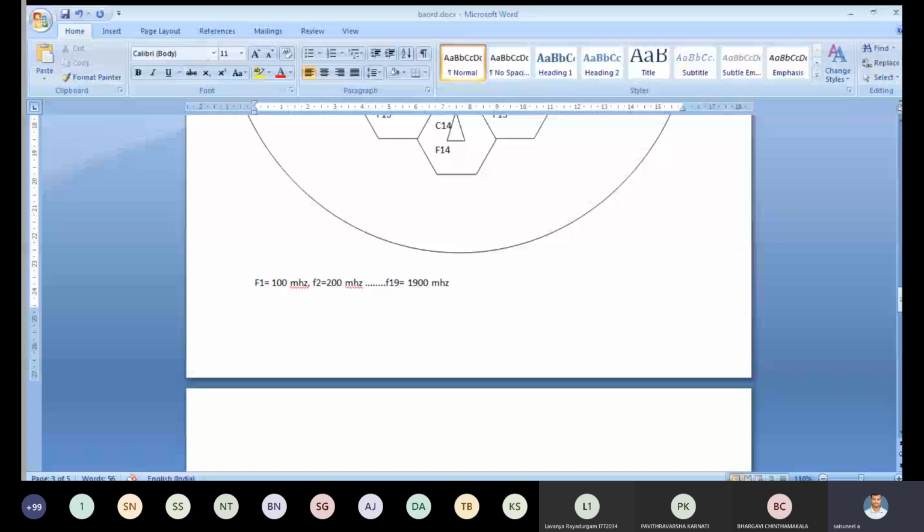That's why we have to go for the concept of frequency reuse. Instead of using F1 to F19 frequencies, we just reuse them. Suppose we are using F1, 100 megahertz, at the center. Again, the same frequency is used in another, non-adjacent cell in a different area. That is the concept of frequency reuse. Yes, see this one.